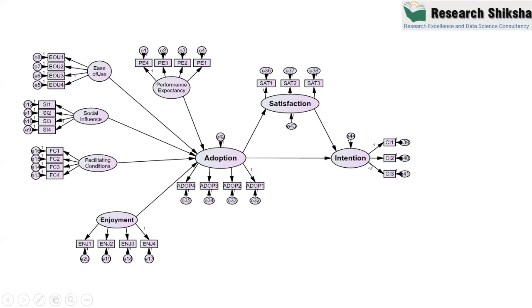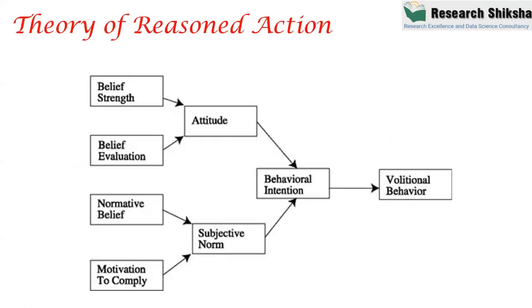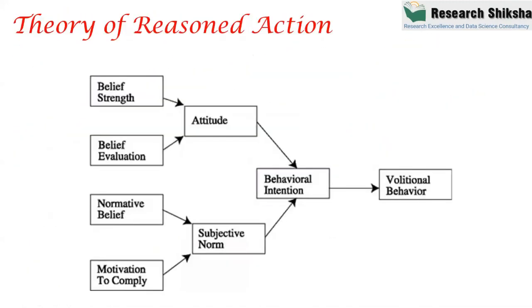So this is also based on some theory, and I'm also showing you another model where these are the different factors of mobile banking. It is an old paper, and these are the different factors influencing the adoption behavior of mobile banking and the behavioral intention to continue in the future. So these are the different models which I'm showing you, which are based on structural equation model theories.